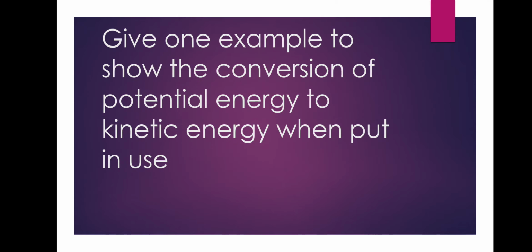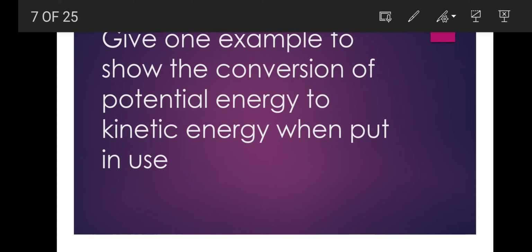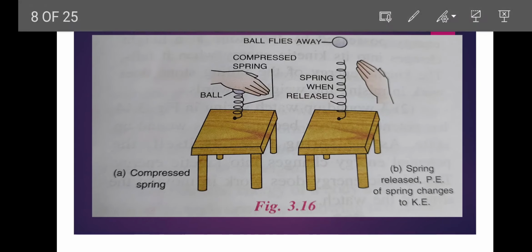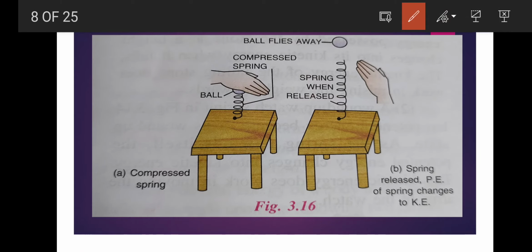Now give one example to show the conversion of potential energy to kinetic energy when put in use. A very good example is one I've explained in the previous video also. Clear? This is a very good example of the conversion of potential energy into kinetic energy. In figure A, you can see that the compressed spring has potential energy in it due to its compressed state.